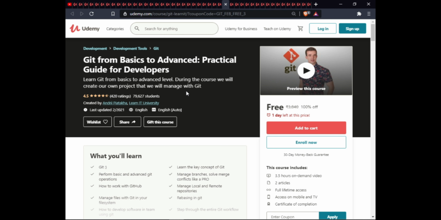The next course is Git for Basic to Advanced Practical Guide for Developers. In this course, you will learn Git from basic to advanced level. During this course, you will create your own project that will be managed by Git. This course includes 3.5 hour on-demand video, 2 articles, full lifetime access on mobile and TV, and certification on completion.